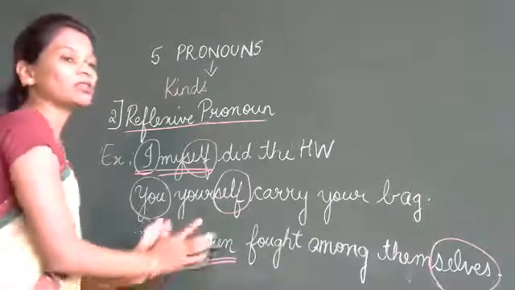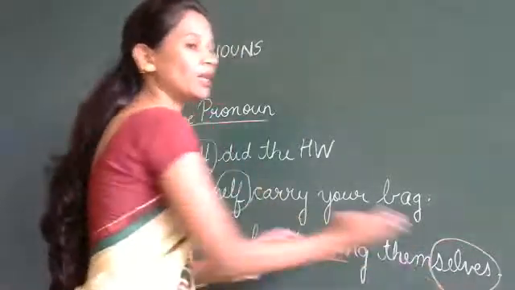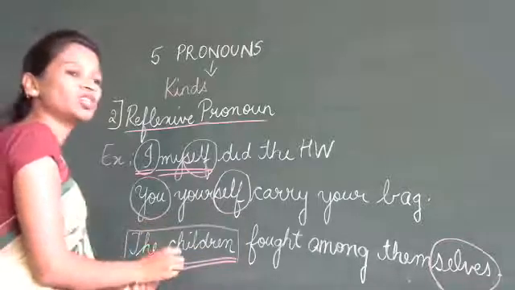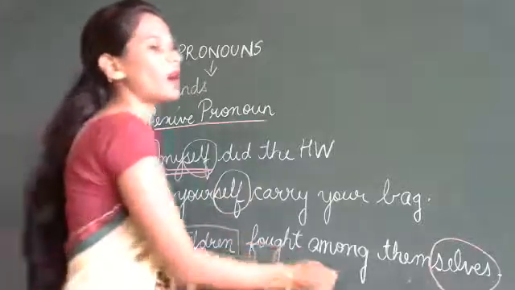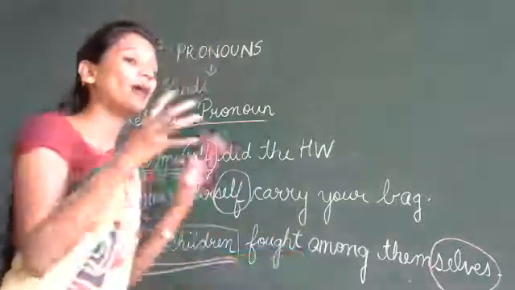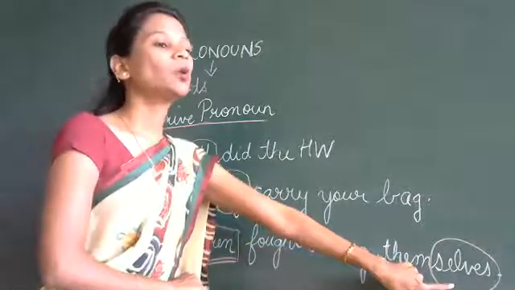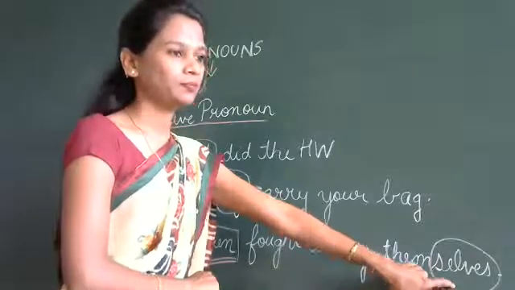So what are we doing? The reflexive pronoun tells us about the subject. So who is the subject here? The children. The children fought among themselves. Among themselves because it is a plural noun. We are talking about children.